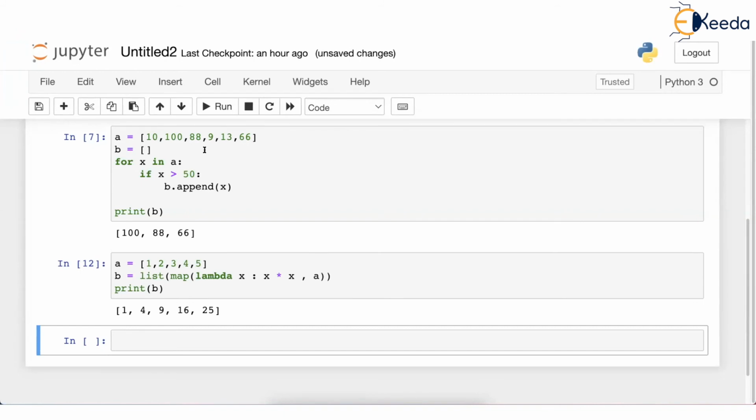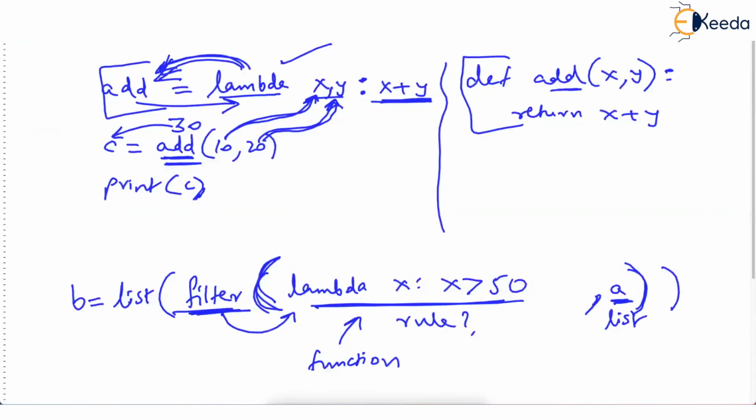Okay, so let's repeat our discussion on map using one example. Suppose we have a question like this.